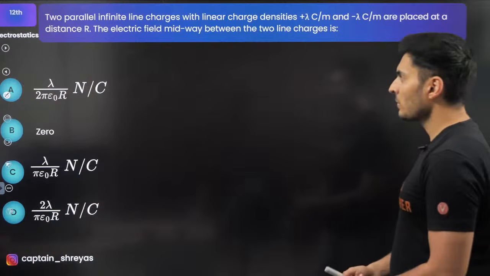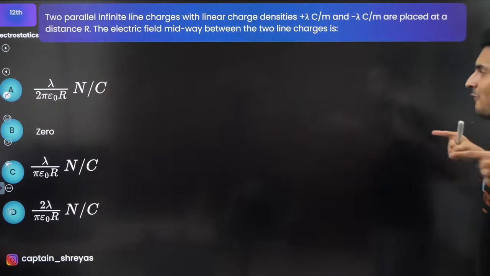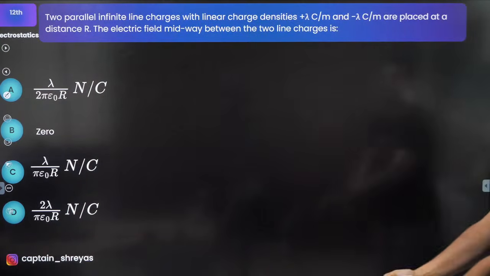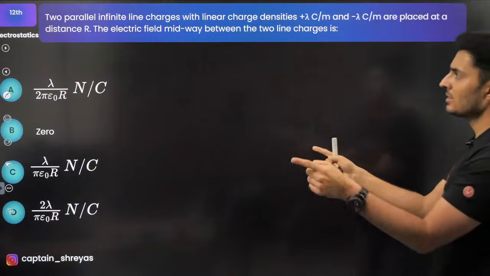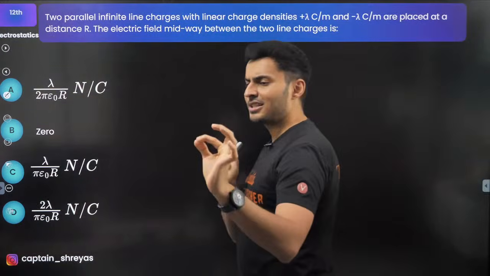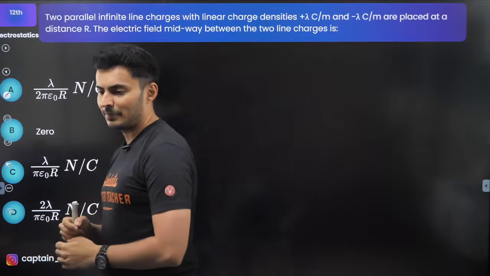Coming up on your screen. Two parallel infinite line charges with linear charge density plus lambda and minus lambda, separated by distance r. What do you think is the field exactly in between them?